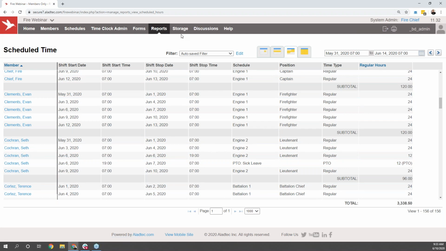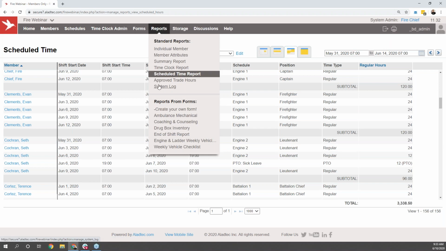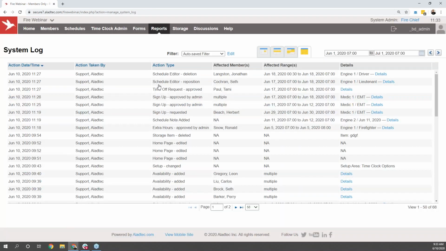The final report to touch on within our system here is going to be the system log. And this one's quite a bit different than the rest of the reports showing up within our system. It's actually going to be a virtual audit trail of everything and anything that happens within your system, so you're able to always have your thumb on what changes are being made.